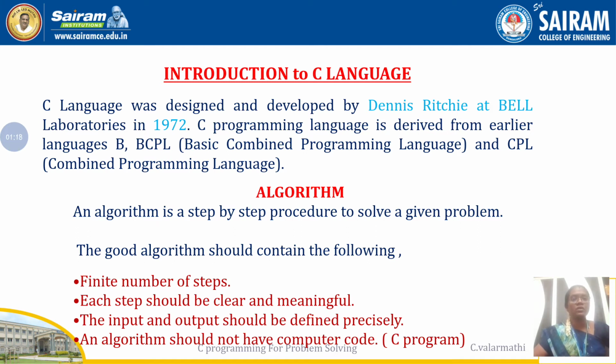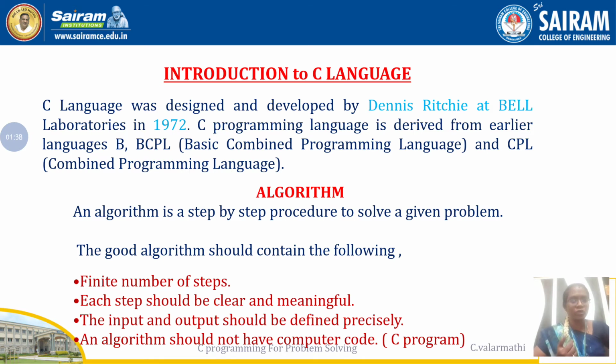Then what is the aim? Why are we going for an algorithm? What are the conditions we follow for writing a good algorithm? First, it should have a finite number of steps.